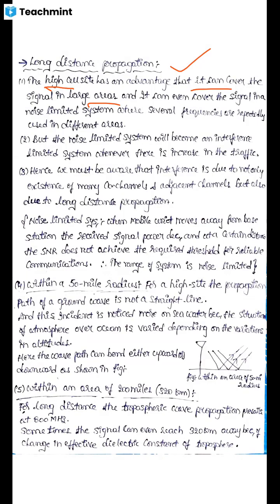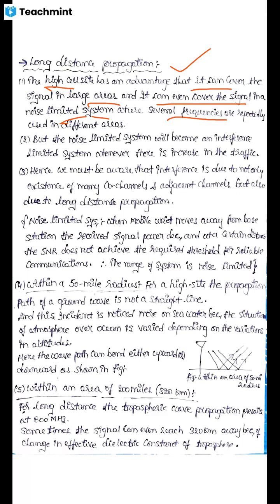The second advantage is that it can even cover the signal in a noise limited system where several frequencies are repeatedly used in different areas. It means the concept of frequency reuse, which we learned earlier, where we use the same frequency again and again at long distances at different cell sites.